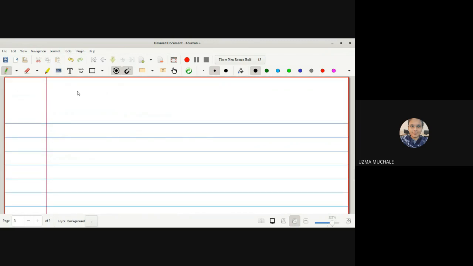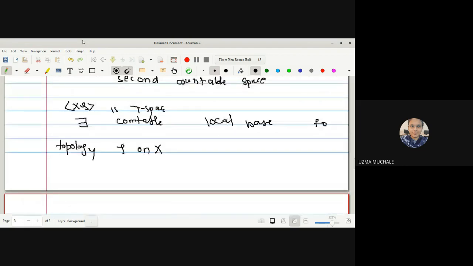So what is the definition? The definition of your second axiom space is very easy. Thus, X tau is said to satisfy the second axiom of countability if there exists a countable base for the topology tau on X. Sorry, it is not a countable local base.